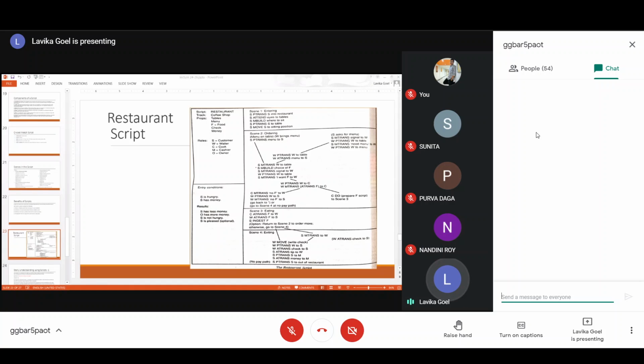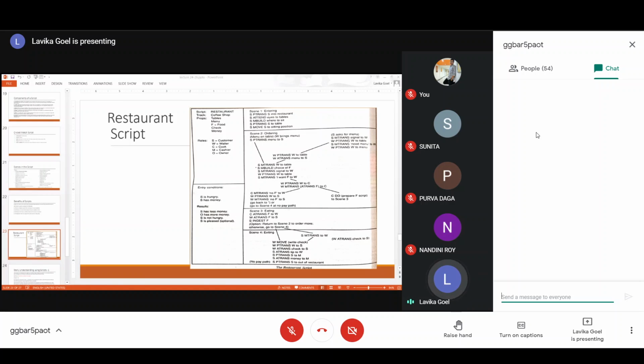So the waiter is going to the cook, and then he is telling the cook, WM trans to the cook. Okay, he is telling him that this is the food you have to prepare. Now the cook is A trans, basically giving and taking the food also. It's basically telling the cook and taking the food also. A trans F is written in the brackets. That means once the cook has prepared the food, then he will take that food also.